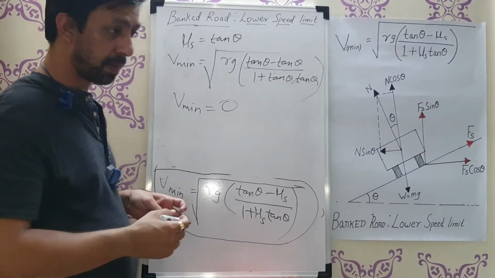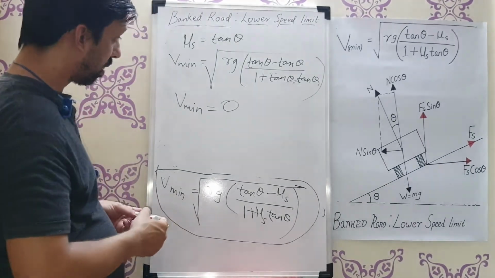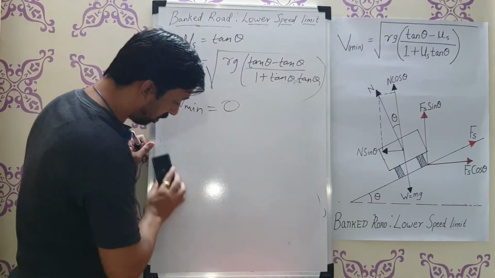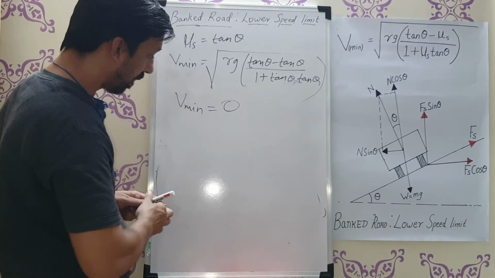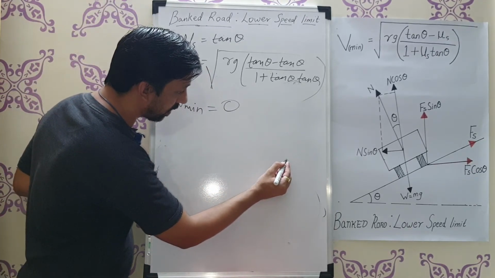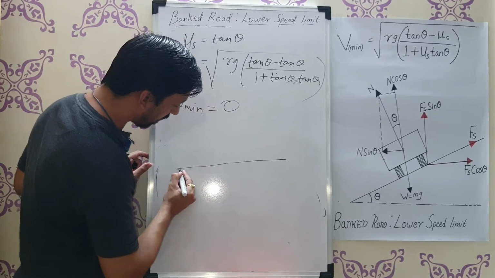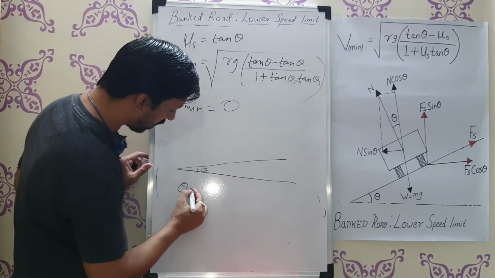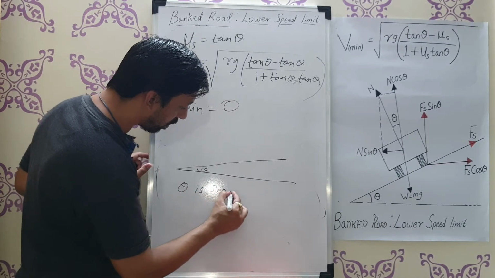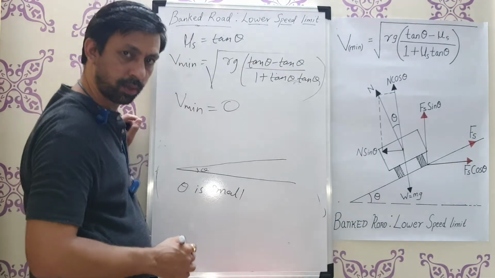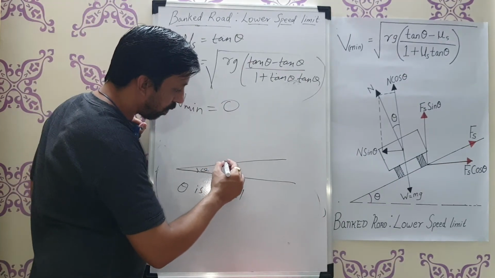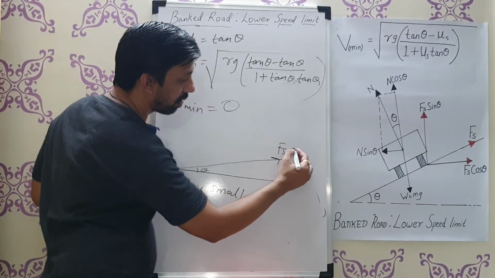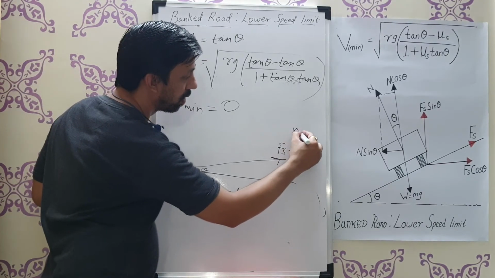In many cases it is true that v minimum will be 0. Why will it be 0? Because here we are considering a condition where the angle of banking, theta, is very small, and obviously we are considering the force of friction also, and we have considered that the force of friction is maximum.